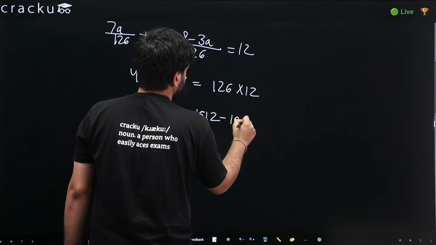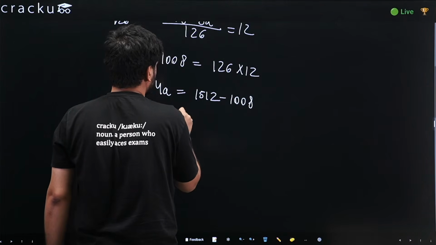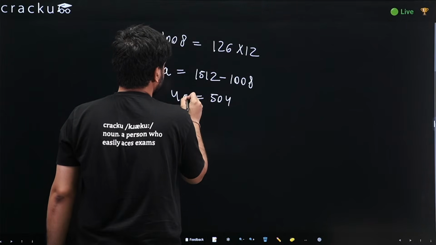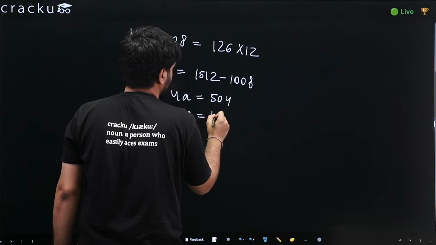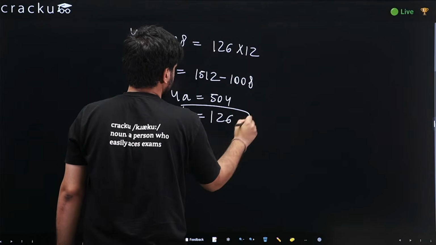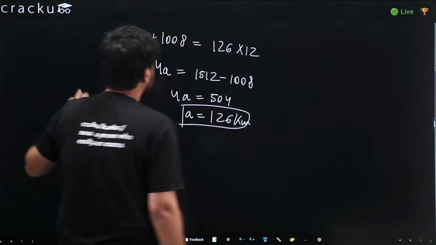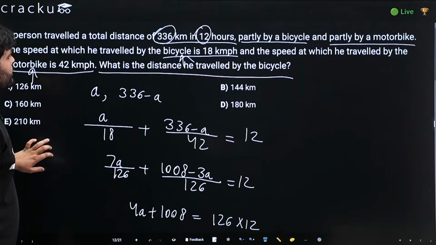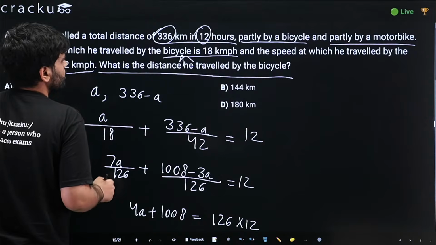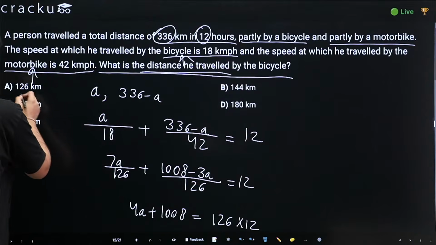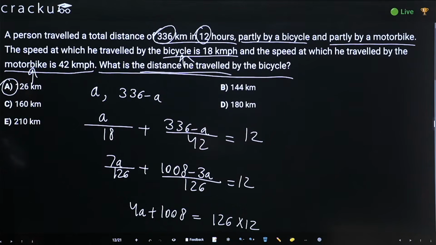So we got 4a as 504. Now we can calculate a as 126. This would be a, in kilometers, the distance traveled using the bicycle. We are asked what is the distance traveled by the bicycle. It would be 126, option A. Let us move forward now.